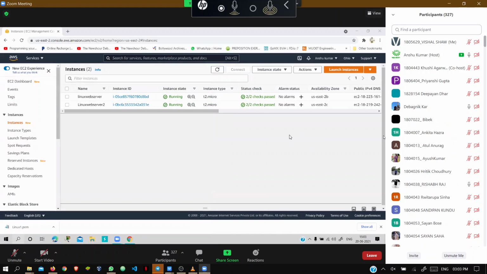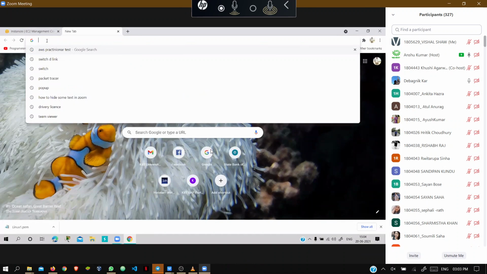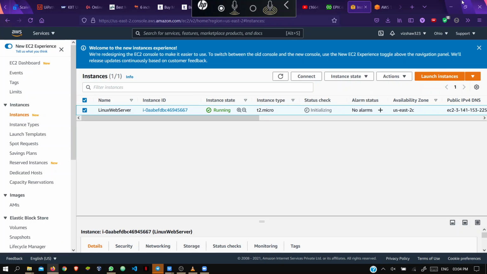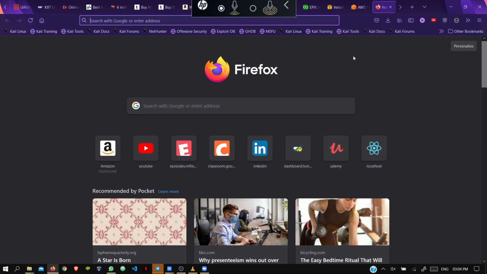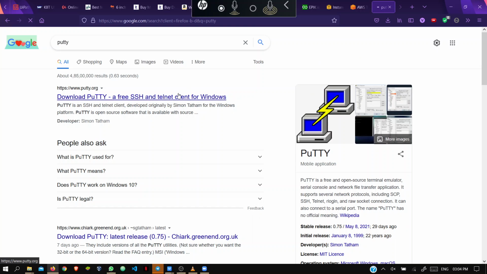Okay, no problem. Just go to a new tab. Everybody, open any browser and search for PuTTY in Google. Then you have to download this software. You can download from here. Let me tell you the correct path. Just wait.